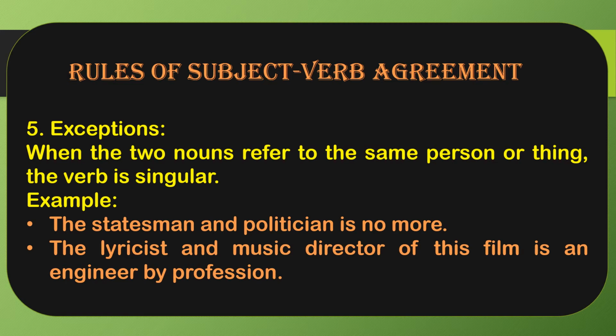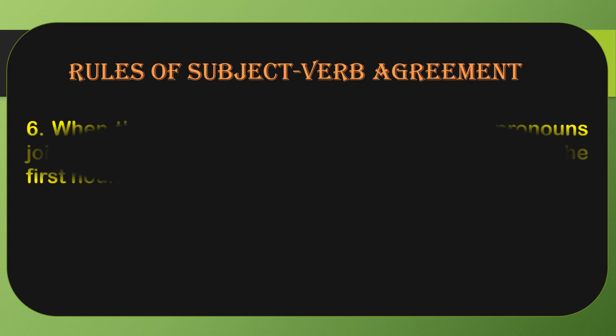The second example is "the lyricist and music director of this film is an engineer by profession." Here also you can see that we are talking about the same person in this sentence, the lyricist and the music director, meaning both designations are for the same person, right? So we are talking about a single person, that is why we are using the singular verb "is" in this sentence.